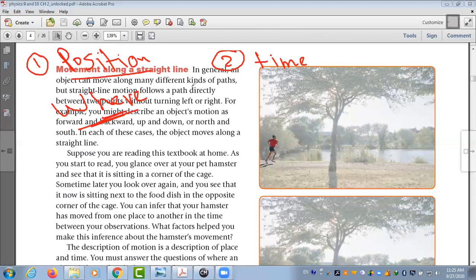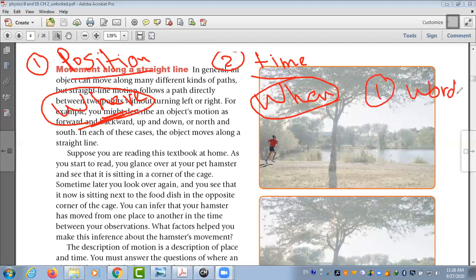So how can we describe motion? By measuring the position and measuring the time. We can ask about position by where. We can ask about time by when. So to describe motion, we need to know position and time. We can describe motion using words. You can ask questions like when and where.